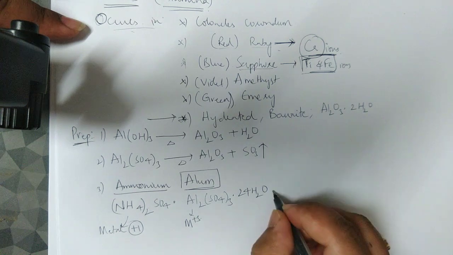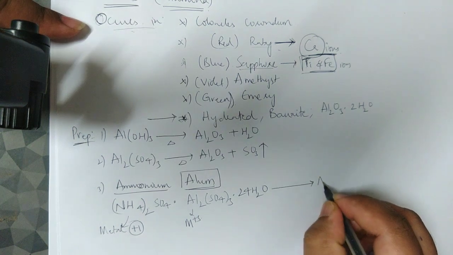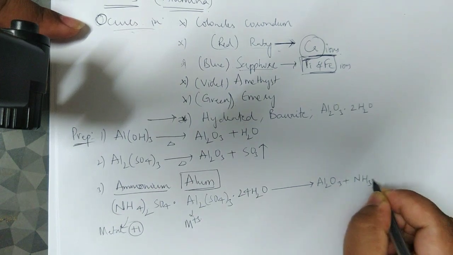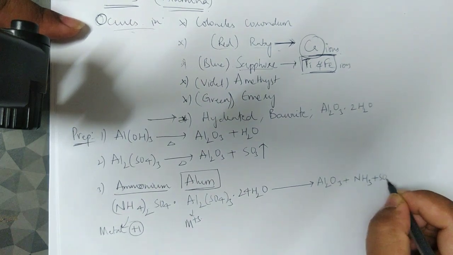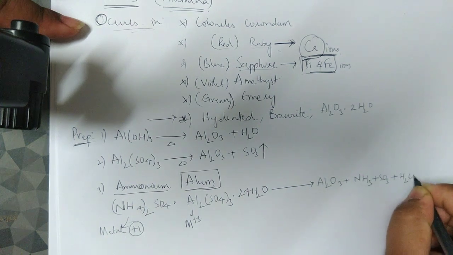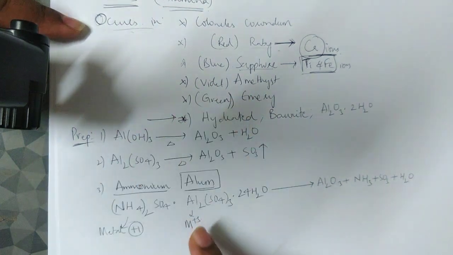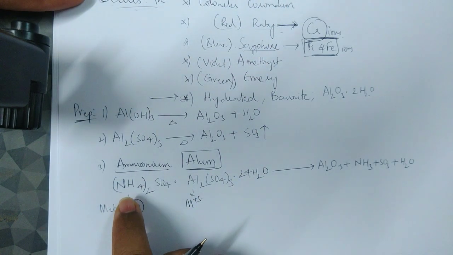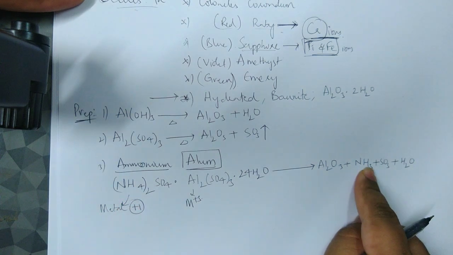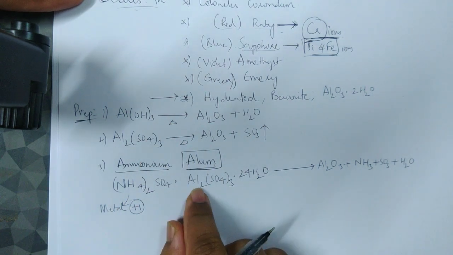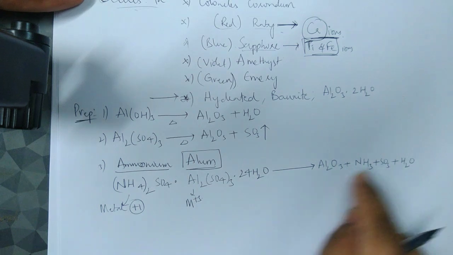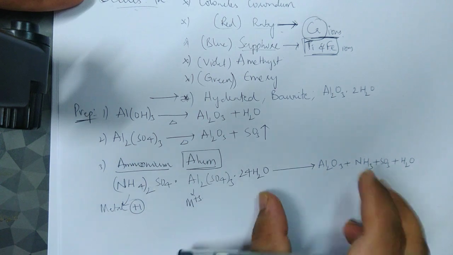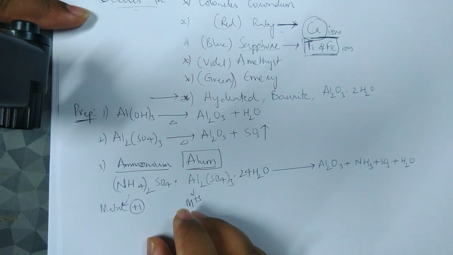Now, when I heat ammonium alum, it again forms Al2O3 plus ammonia plus sulfur trioxide plus water. Everything just breaks down. From NH4 twice, ammonia comes out, Al2(SO4)3 gives Al2O3 and sulfur trioxide, and water comes out. So from ammonium alum also we can prepare our alumina.